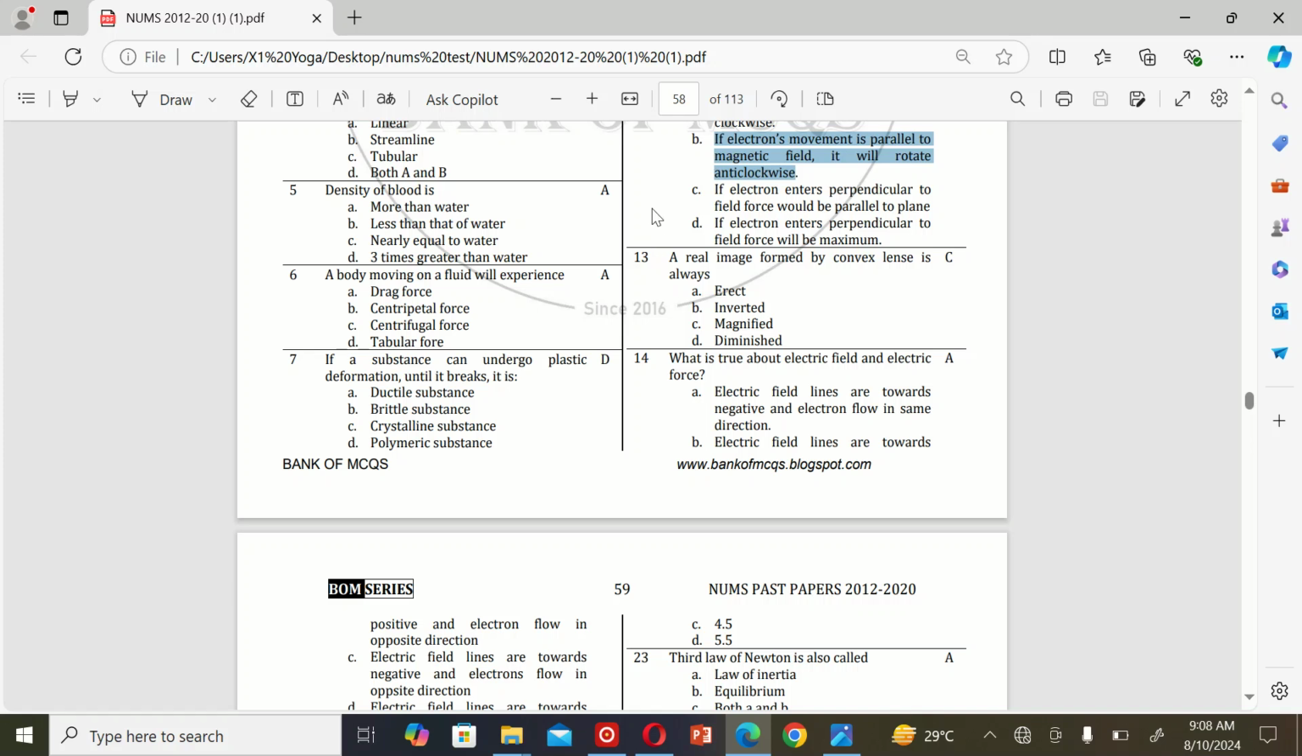The next MCQ is: a real image formed by convex lens is always A. Erect, B. Inverted, C. Magnified, and D. Diminished. So the correct option is C. Magnified.